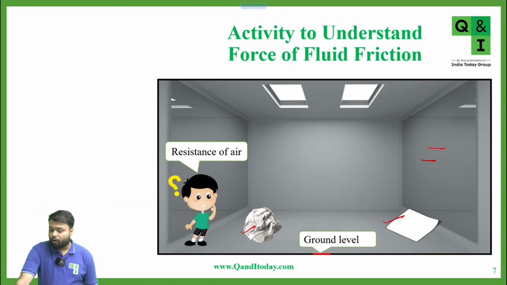If the object falls in air or in any other medium, resistance is offered to the body, opposing its motion. If the medium is air, the resistance offered by the air is air resistance, which we call fluid friction, because fluid may be liquid or gas. Is this clear to everyone? Any doubt? No, sir. Okay.